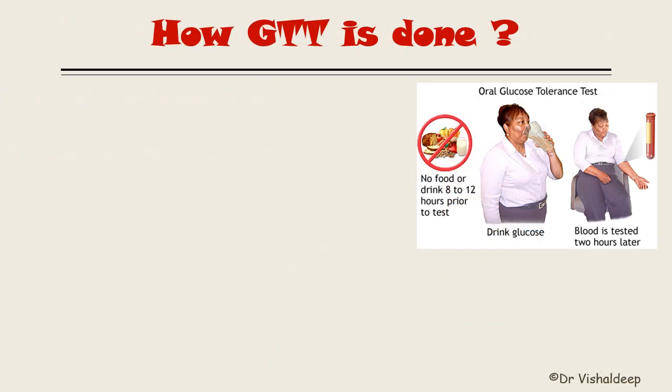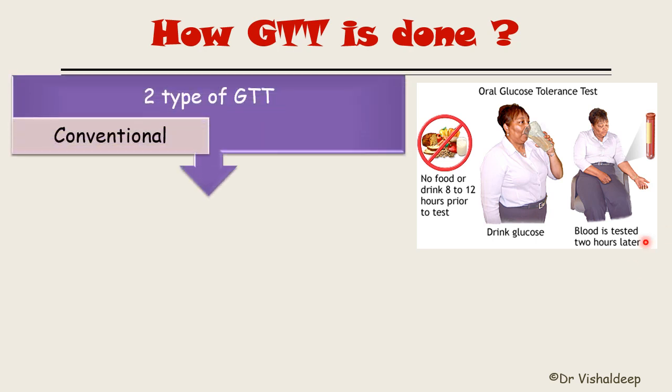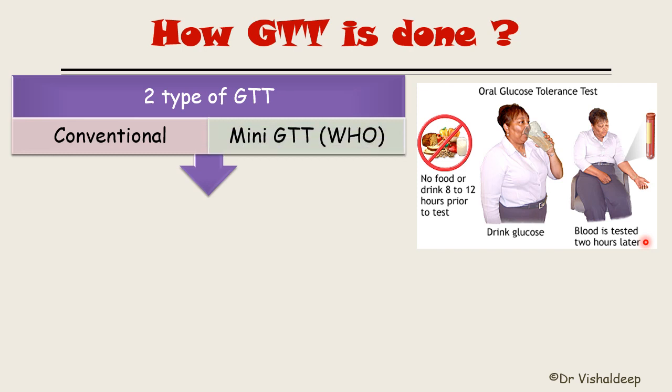Now how is GTT done? In the previous slide I told you that first you have to take a fasting blood glucose level. After that you give 75 gram of glucose in 250 ml of water. Now after giving the glucose, there are two ways to do the glucose tolerance test. One is the conventional method. Another one is known as mini GTT, which has WHO defined criteria.